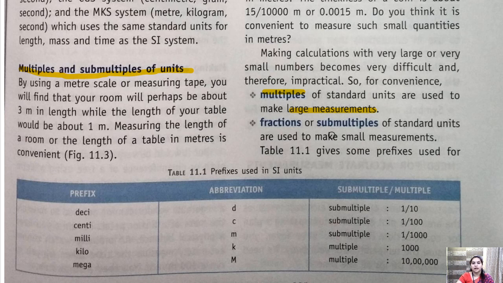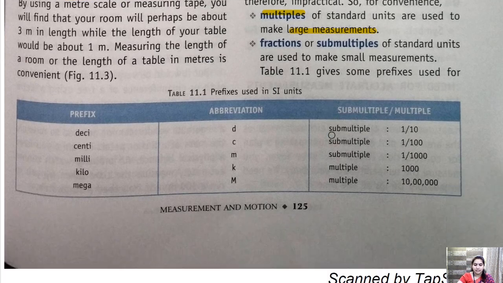In submultiples, if we have to measure a very small quantity or a very small amount, like consider the thickness of a coin. A coin is very thin. So if you have to calculate the thickness of that coin, how will you do it? Will you take a measuring tape or a meter scale and measure it? No, we cannot. So for that, there are different other units. Getting my point? So this is called multiples and submultiples.